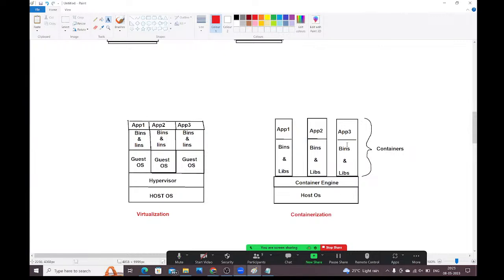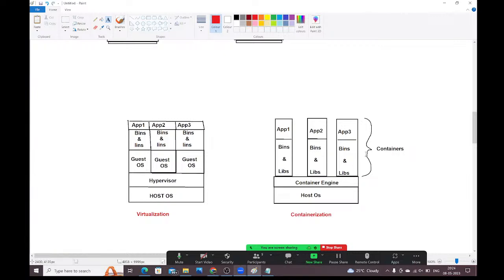These are the containers. Inside the container only, we get the application code and the required development stack, everything. We just run that container on the machine by using the container engine software. Here you are not required to install a hypervisor, and you are not required to install multiple guest operating systems. Is this clear? What is virtualization? What is containerization?